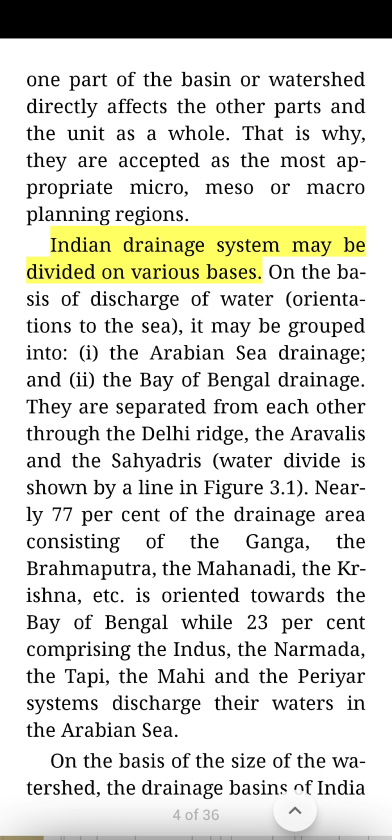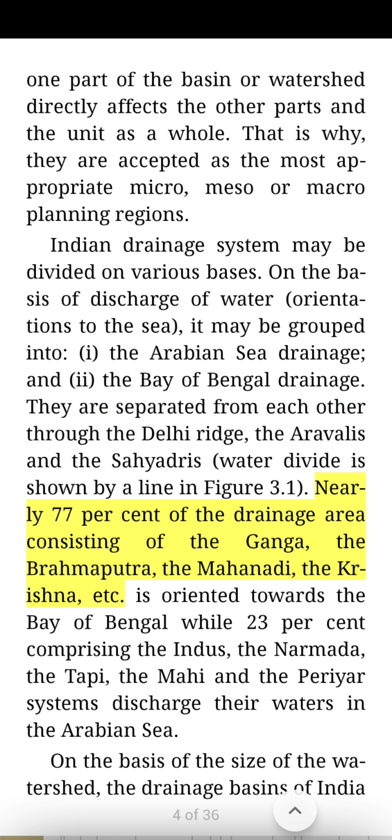The Indian drainage system may be divided on various bases. On the basis of discharge of water, orientation to the sea, it may be grouped into the Arabian Sea drainage and the Bay of Bengal drainage. They are separated from each other through the Delhi Ridge, the Aravallis and the Sahyadris. The water divide is shown by a line in Figure 3.1.